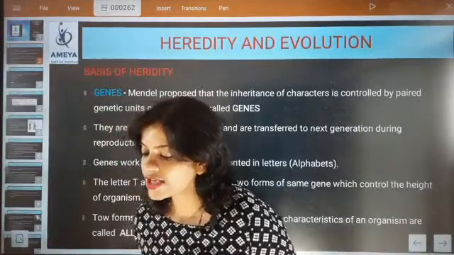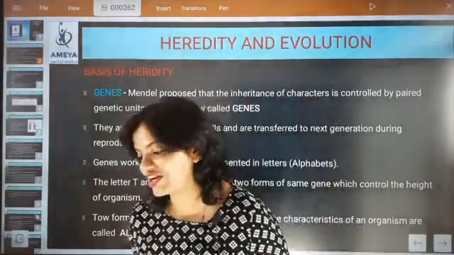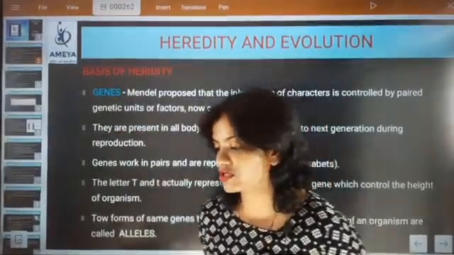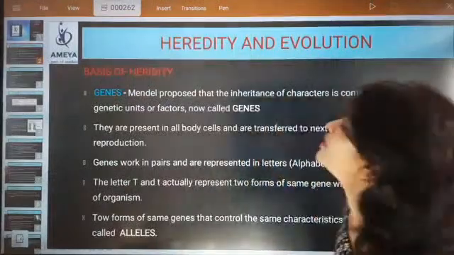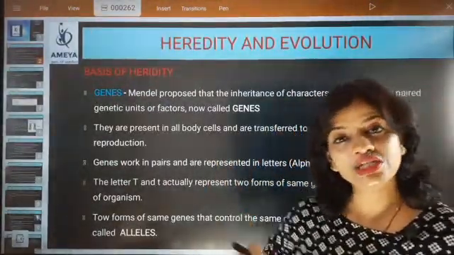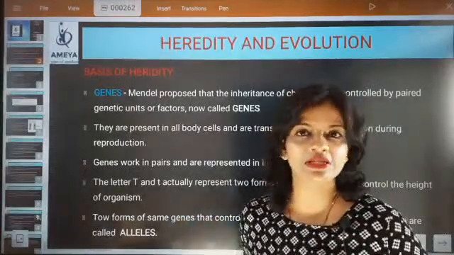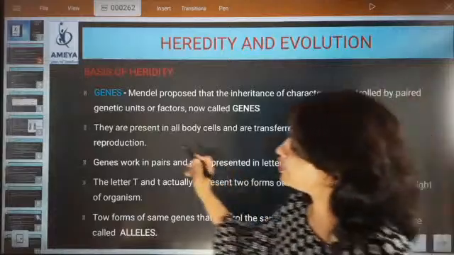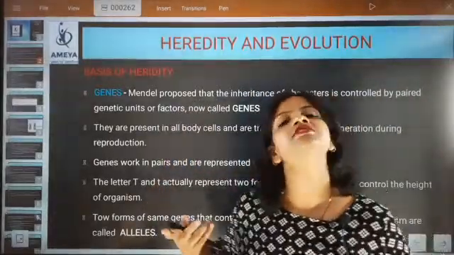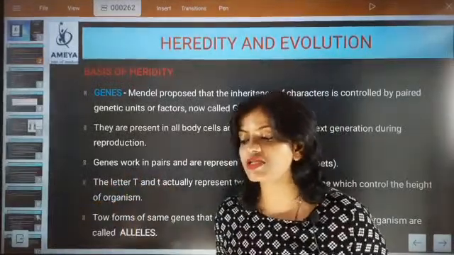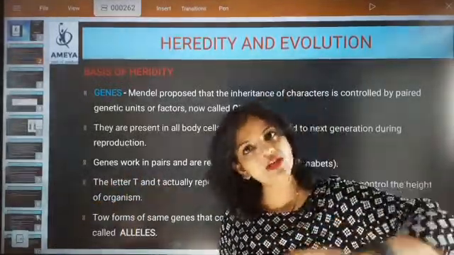Very good. Genes are present to govern specific functions. Absolutely correct, Sudarshan. I hope you have understood this point. Genes are present in all body cells and are transferred to the next generation during reproduction. Germ cells are capable of transmitting the genes. Somatic cells are not.